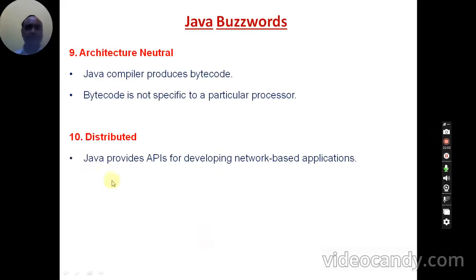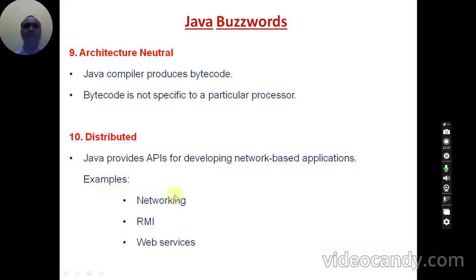And then coming to distributed architecture. What do you mean by distributed architecture? Distributed architecture allows Java to develop complex programs that execute parallelly on different computers connected in the network. All computers connected in the network are able to execute one application, and that application is called a distributed application.